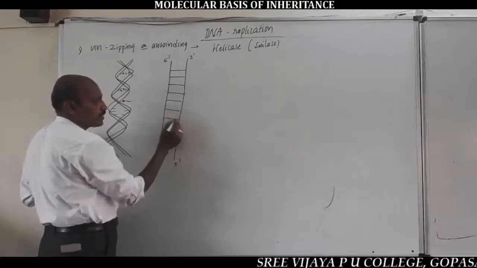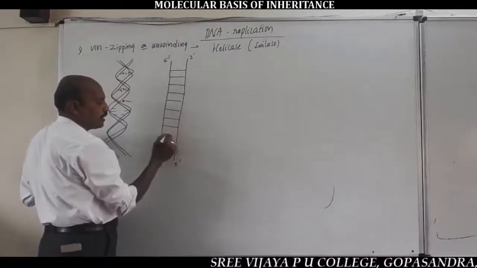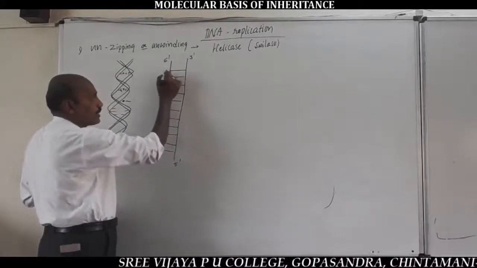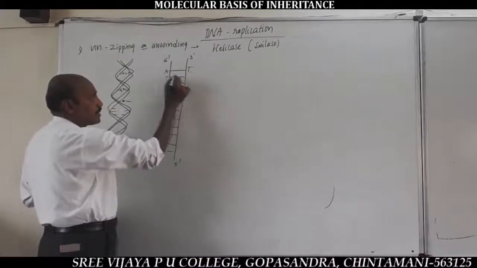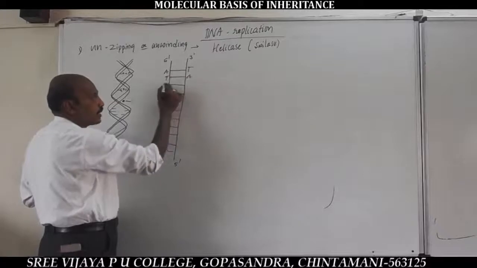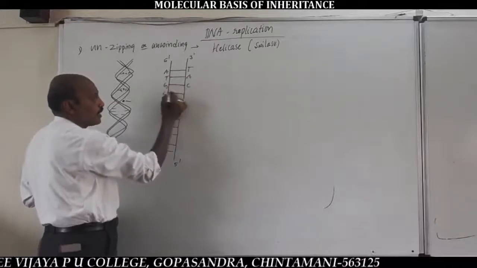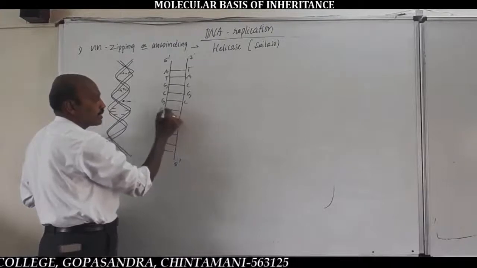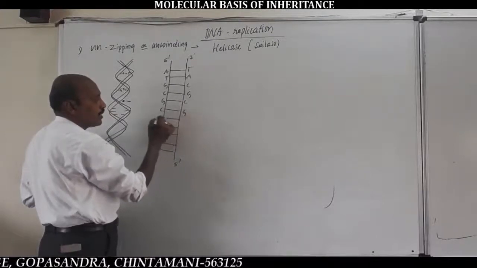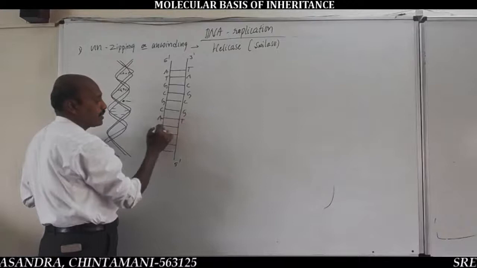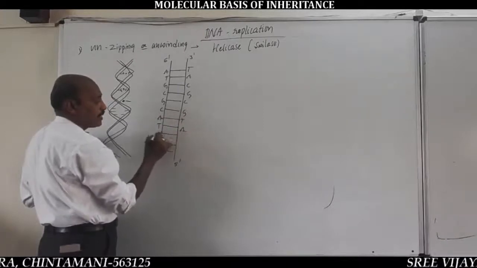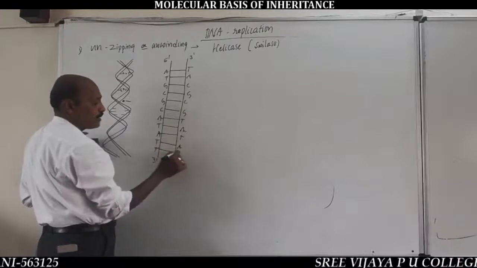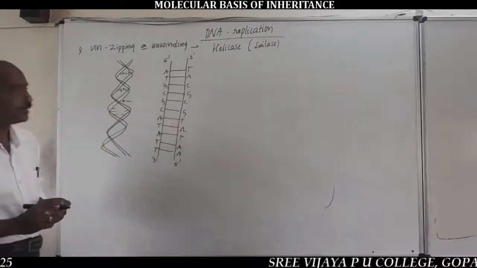Both strands are held by hydrogen bonds between nitrogen bases like adenine and thymine, guanine and cytosine, and so on.